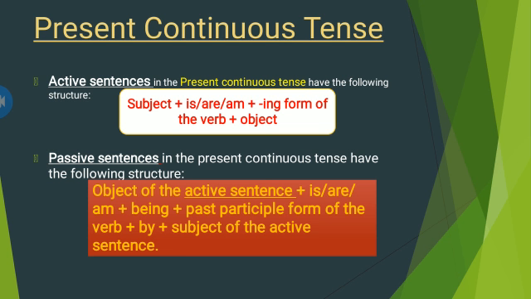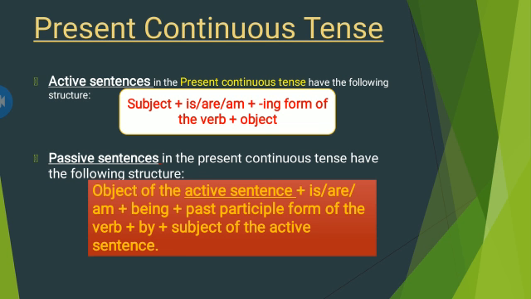First of all, we will do present continuous tense. The active sentences in the present continuous tense have the following structure. First of all, there is the subject, then is, are, am, plus the ing form of the verb plus object. This is the structure of a present continuous tense, the active part.